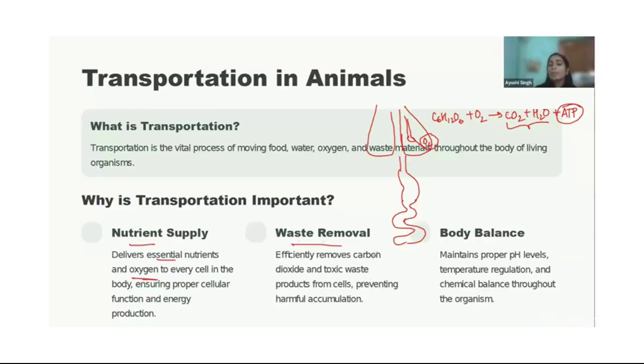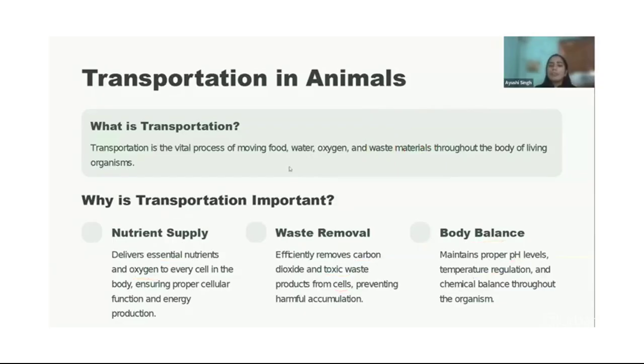Again, to transfer carbon dioxide and other toxic waste from the cells, there is a transportation system in animals. It also maintains body balance: a proper pH level, and it helps in regulating temperature. Different chemicals and hormones are also transported by this system. So what is transportation? Transportation is the vital process of moving food, water, oxygen, and waste material